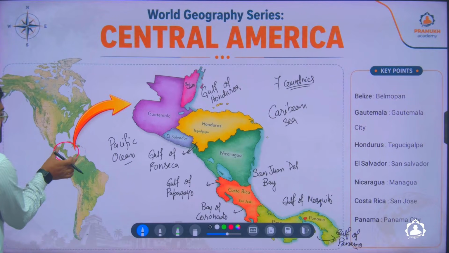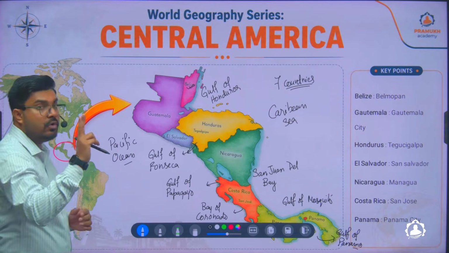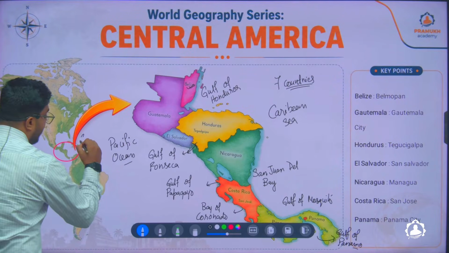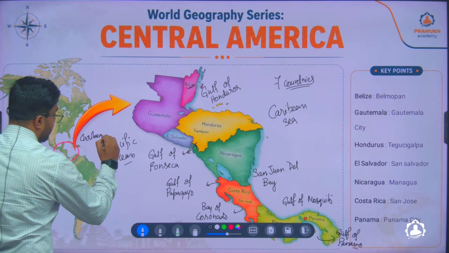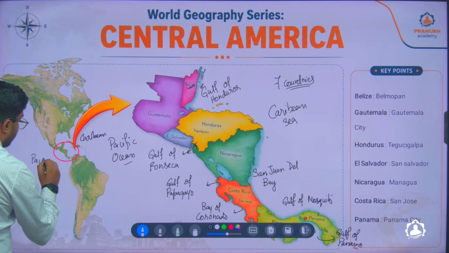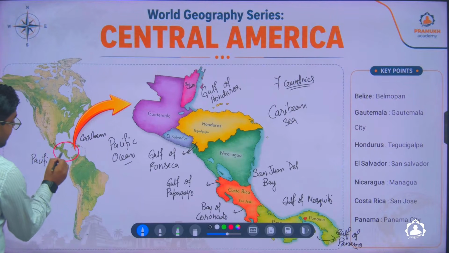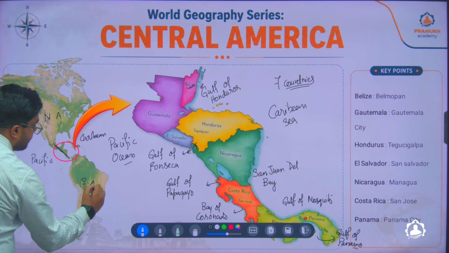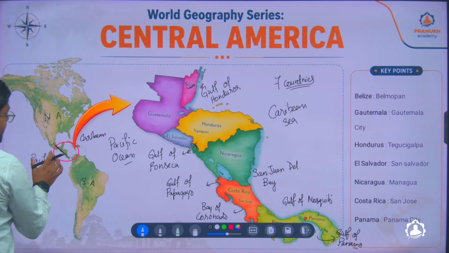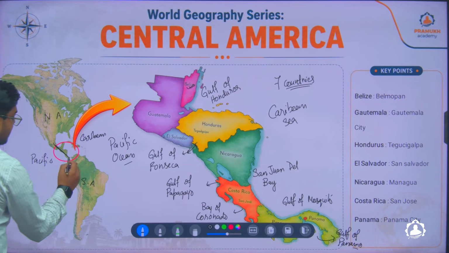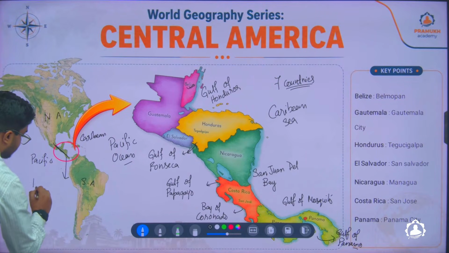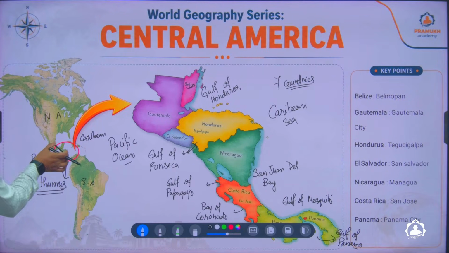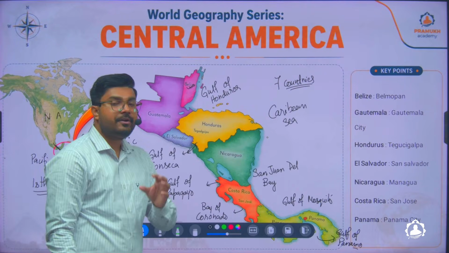And such a narrow strip of land connects two large landmasses and divides two water bodies. On this side you have your Caribbean, and on this side you have your Pacific, right? So basically, this particular landmass is connecting North America with South America and is dividing the Caribbean Sea from the Pacific Ocean. So this landmass is popularly named an isthmus, and this isthmus is called the Isthmus of Panama.